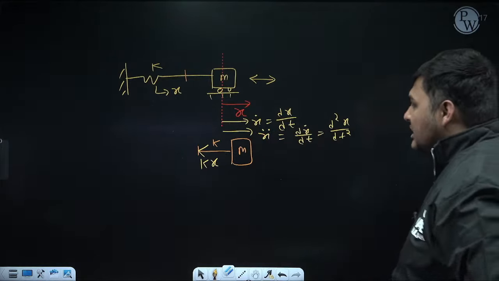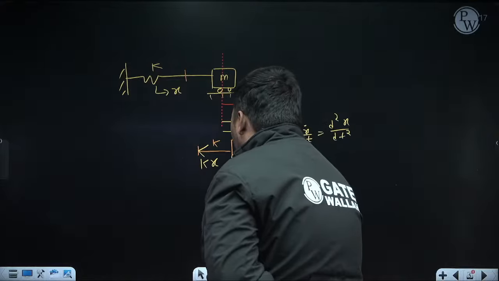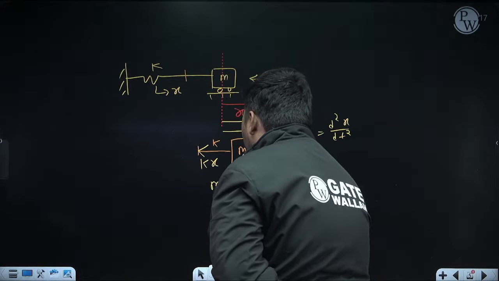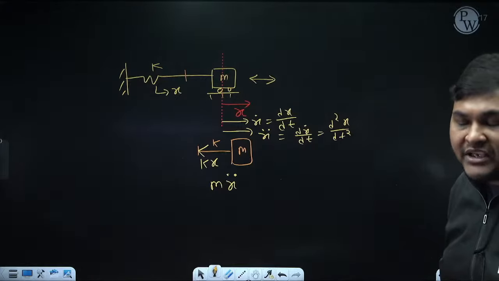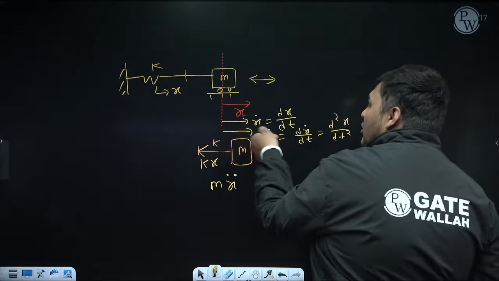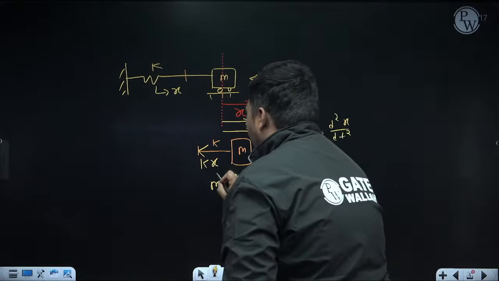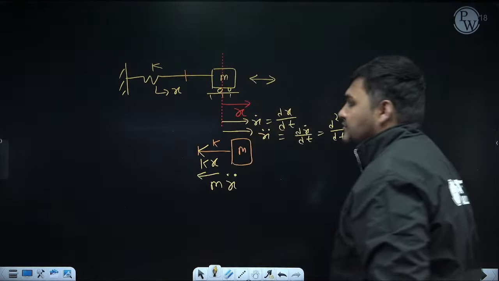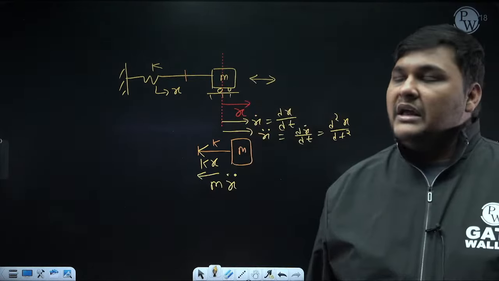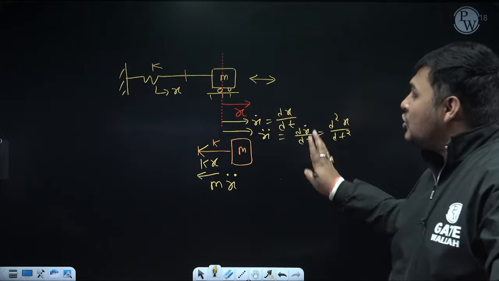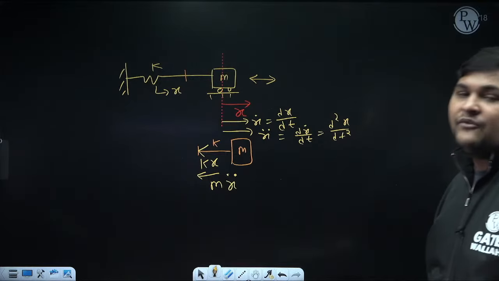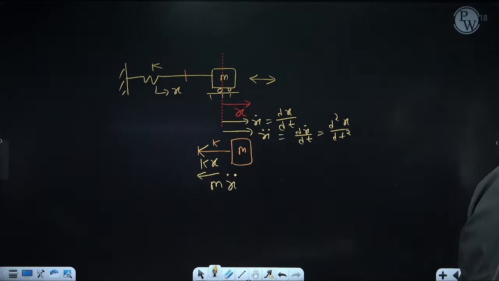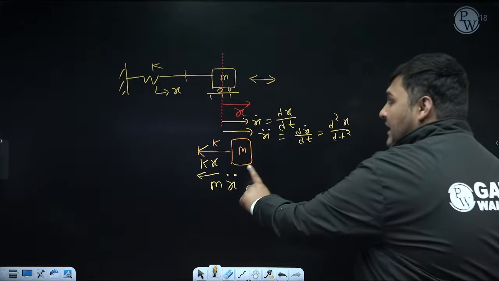So here inertia force will come, which will be mass into acceleration. So mass is m, acceleration is x double dot. And can I say this will be opposite to x double dot? Right now x double dot is in this direction, so inertia force will be in this direction. Okay. Now in the direction of vibration, no other force is acting. And since we have applied inertia force, you can use the equilibrium equation after applying inertia force.